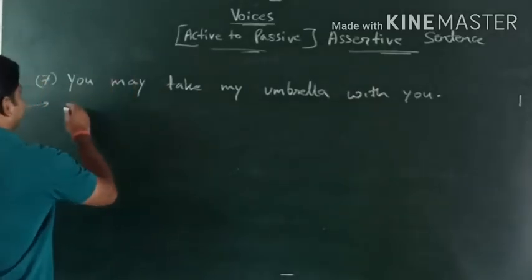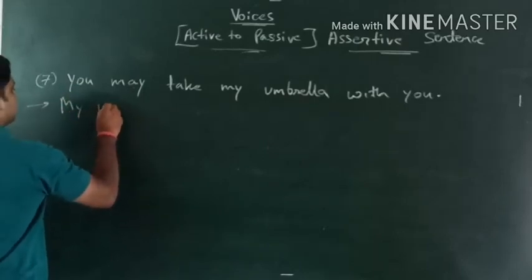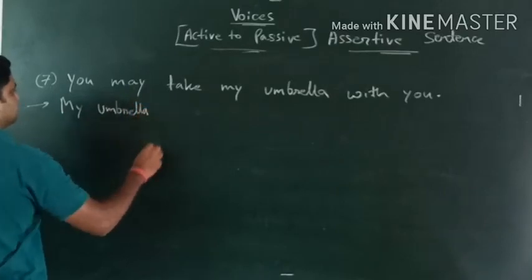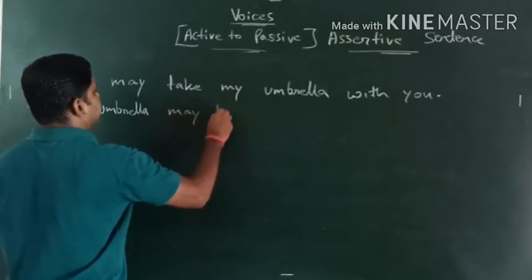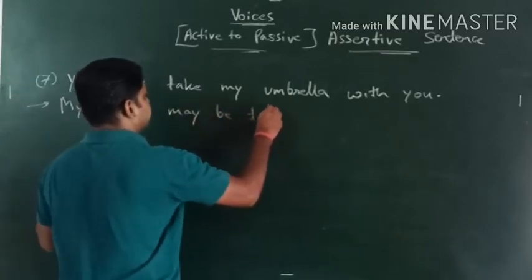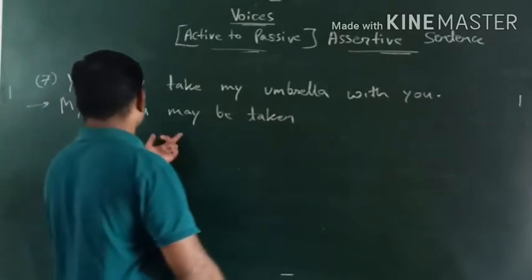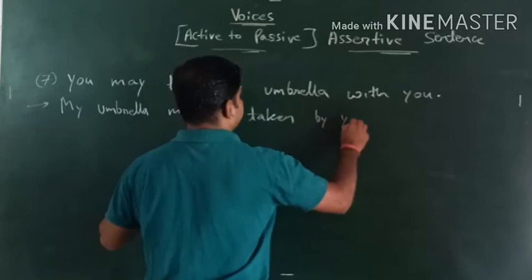Okay, we can start with my umbrella. My umbrella may be taken by you.